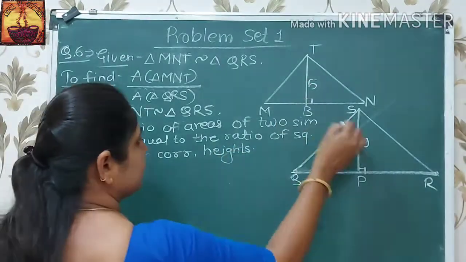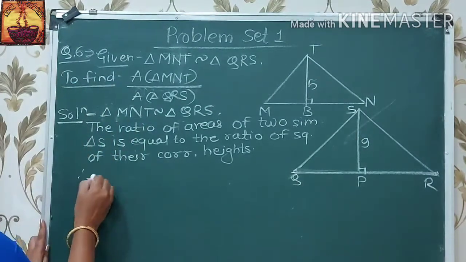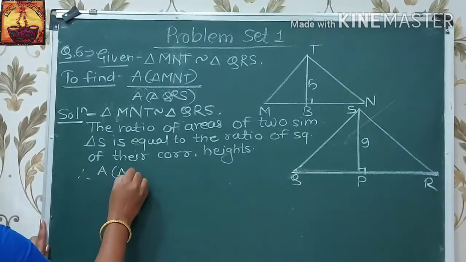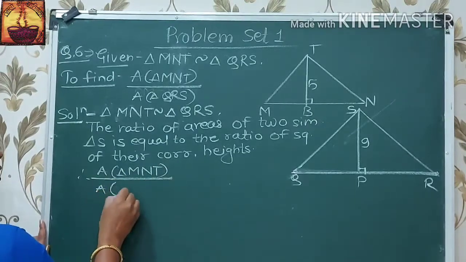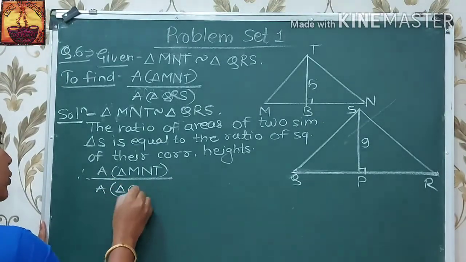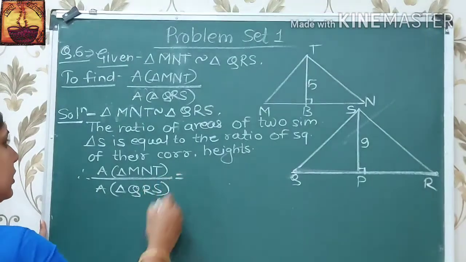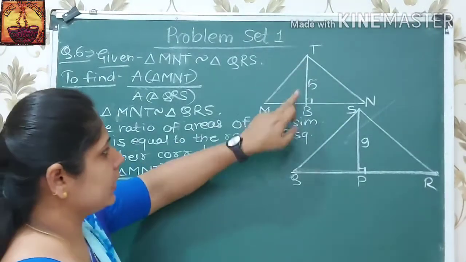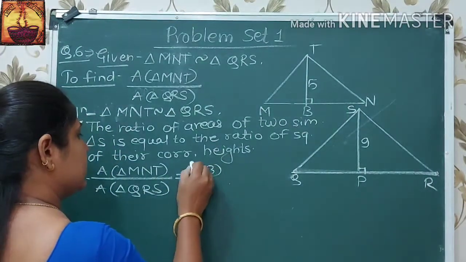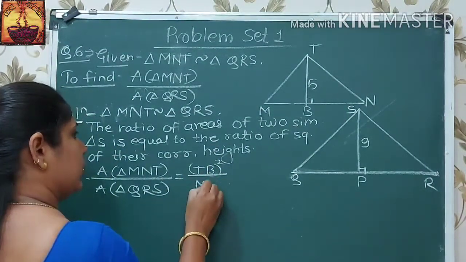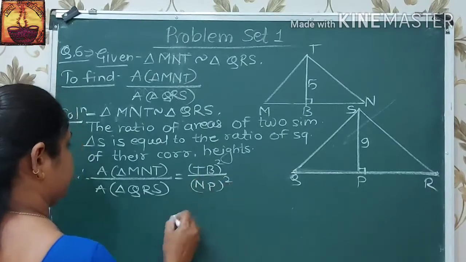Height and altitudes are equal. Therefore, area of triangle MNT upon area of triangle QRS is equal to, what are their heights, TB and NP. Therefore, write here TB square upon NP square.